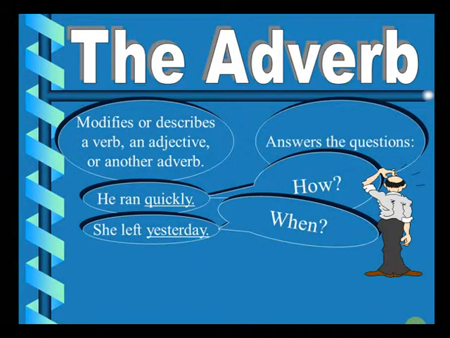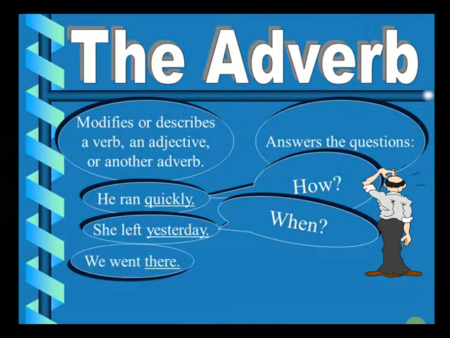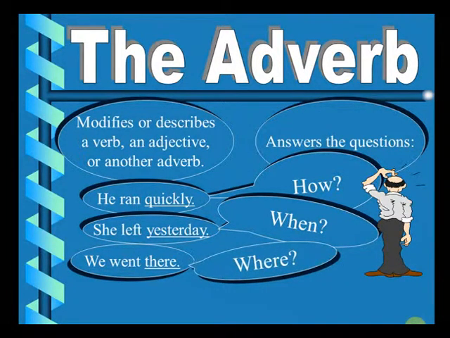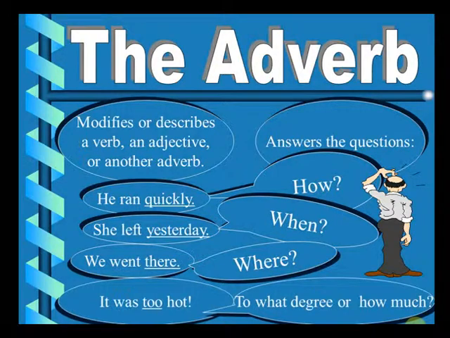This is an adverb. We went there. Where did we go? So we went there. There again modifies the verb went, which is in the past form. It was too hot. To what degree or how much hot it was? It was too hot. So too here modifies hot, which is another adjective. Hot is again referring to the environment, the climate of the day or weather. So hot here is an adjective. Too modifies hot. So too becomes an adverb.